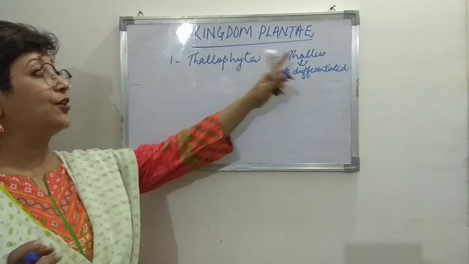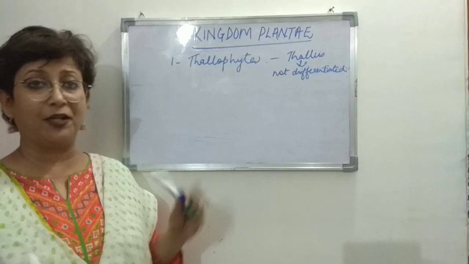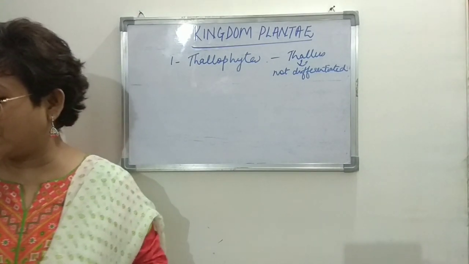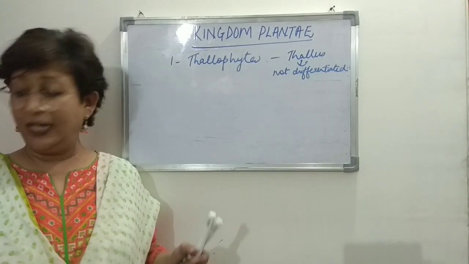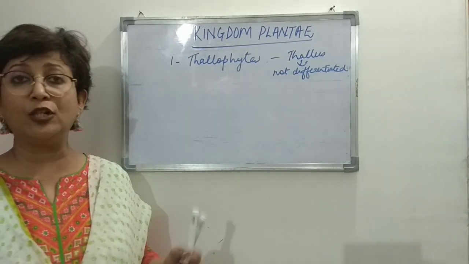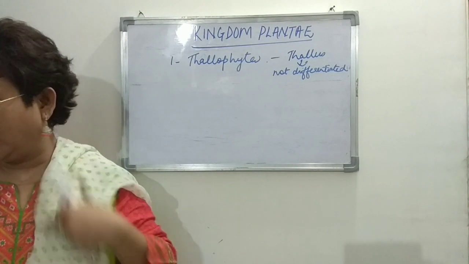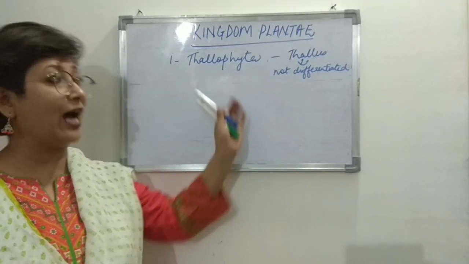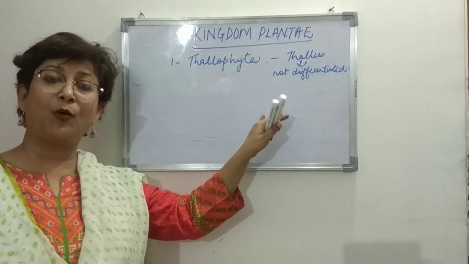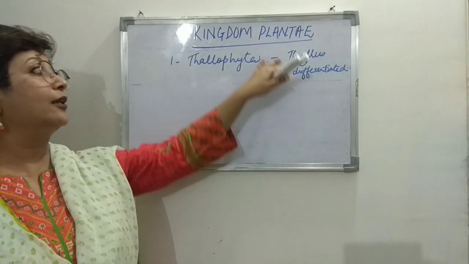So they have a thallus-like plant body which is not differentiated into roots, stems and leaves. They lack differentiation of the body structure, and all those plants which lack this differentiation are grouped under thallophytes.